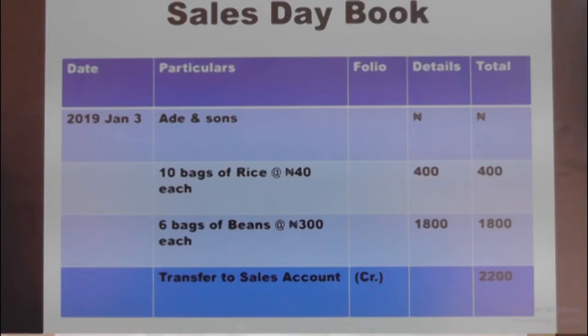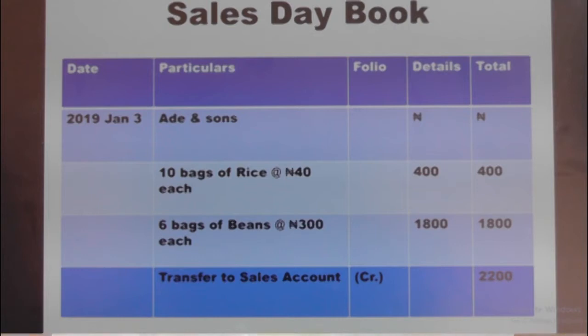Let us see the solution to that question. The first thing for us to do is to enter the date in which the transaction occurred. It occurred on the 3rd of January 2019. What happened on the 3rd of January 2019? You can see from the screen under the particular column, Ade and Sons buying from who? Flourish Enterprise on credit. 10 bags of rice at 40 naira each.